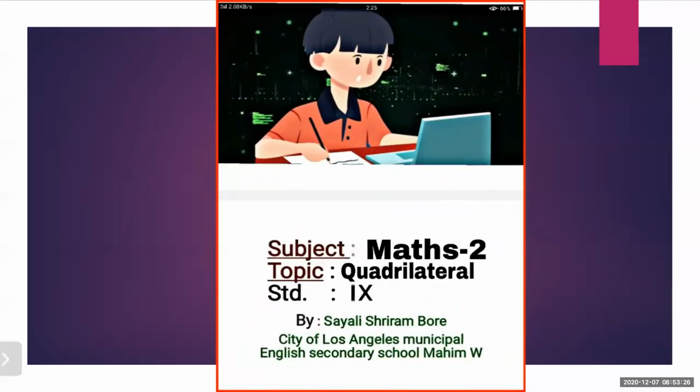So as I told you, this is our third day of the revision of topic quadrilateral, maths 2. So let's have a quick recap, or if you have missed any of the points, you can note them down, because all these points you will not get in your textbook.